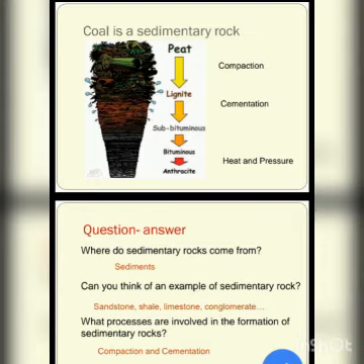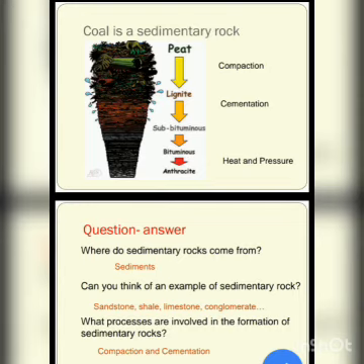Okay, so now the question is, where do sedimentary rocks come from? Answer is sediments. Next question is, can you think of an example of sedimentary rock? Yes. Examples are sandstone, shale, limestone, conglomerate. Next question is, what processes are involved in the formation of sedimentary rocks?